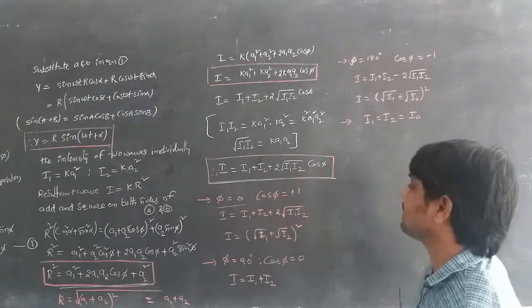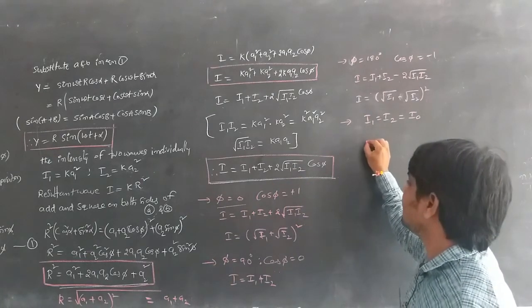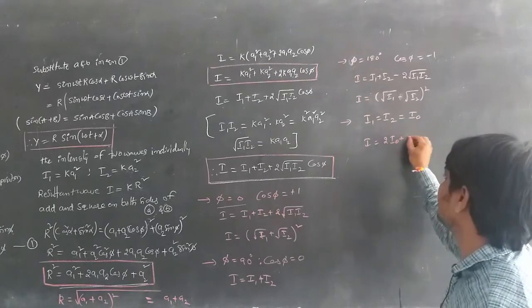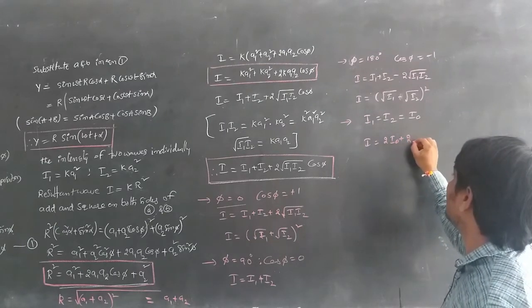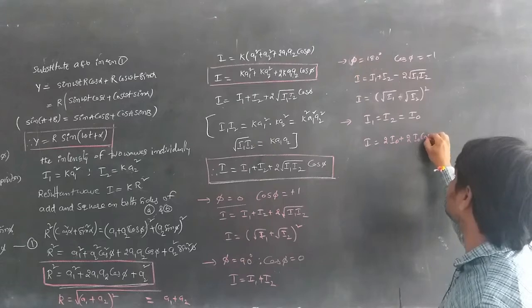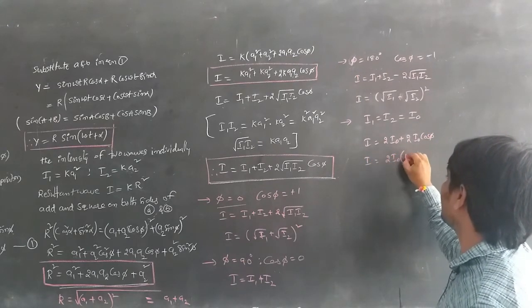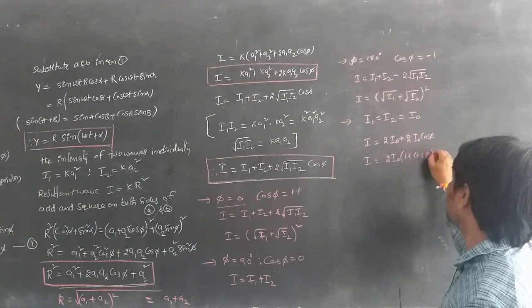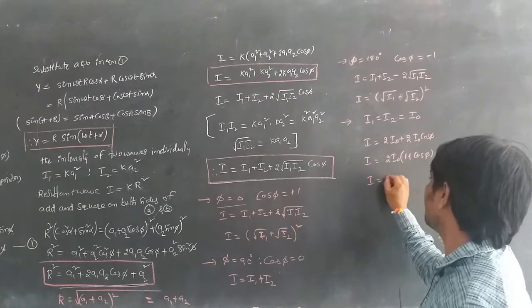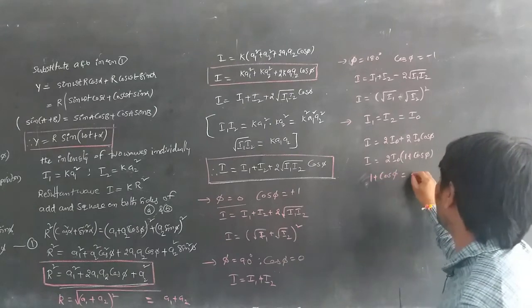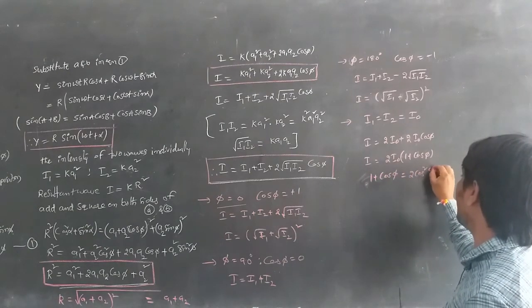If we take it outside, then we get I is equal to 2 I0 plus 2 I0 cos pi. From that relation, I is equal to 2 I0 of 1 plus cos pi. From the relation we know that 1 plus cos pi is equal to 2 cos square pi by 2.